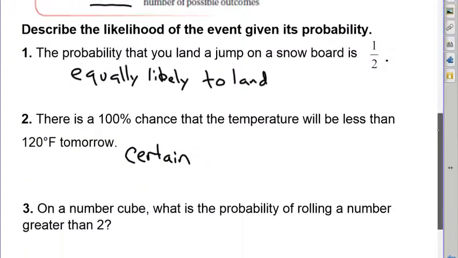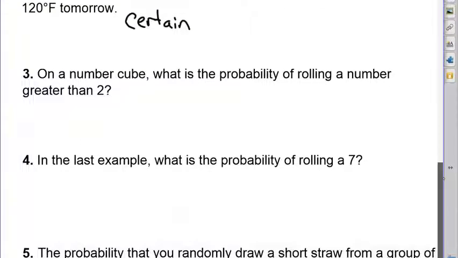Problem number 3, on a number cube, what is the probability of rolling a number greater than 2? This problem is asking us to actually find the probability. We're no longer going to describe the likelihood. So I'm going to start just by writing this. P and then parenthesis, what is my favorable outcome, greater than 2?